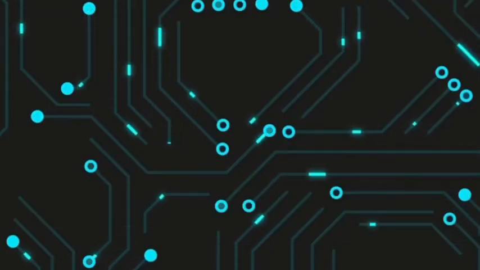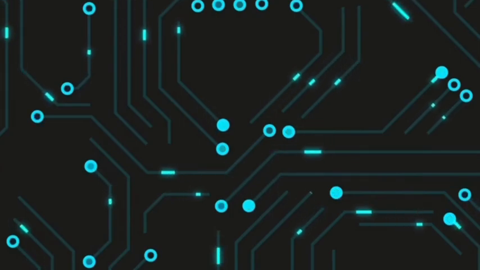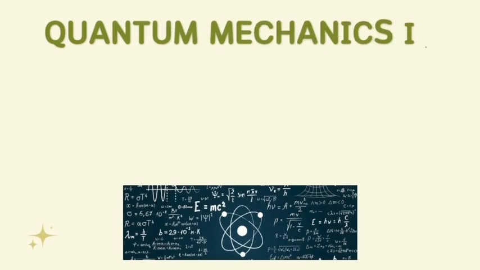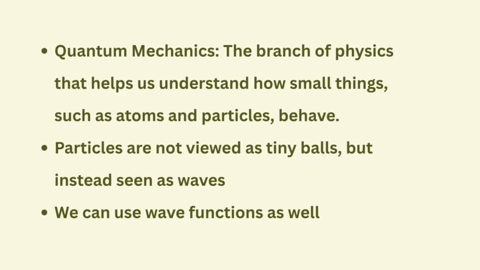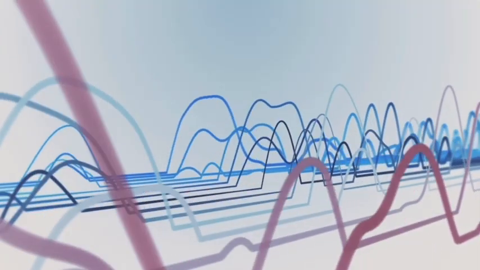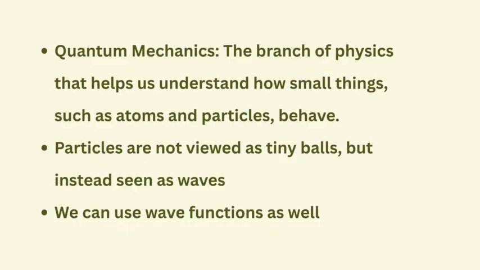Now that we know what wave-particle duality is, let's discuss the major topics tied to it. The first one is quantum mechanics in terms of wave-particle duality. Quantum mechanics is the branch of physics that helps us understand how small things such as atoms and particles behave. Particles are not viewed as tiny balls, but instead they're seen as waves. We can use wave functions to show where the particle may be, as well as measure their location at a specific time.